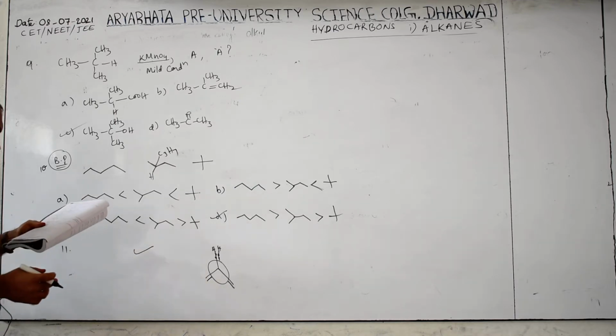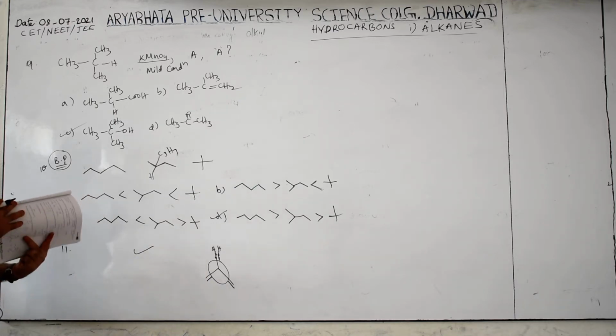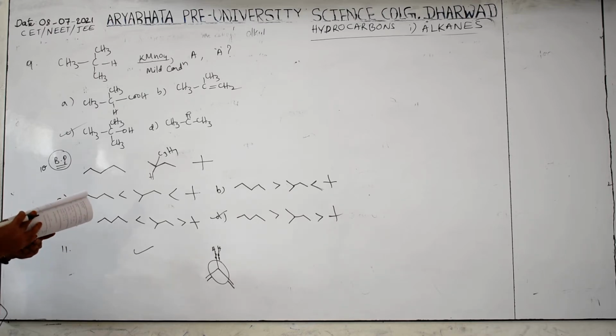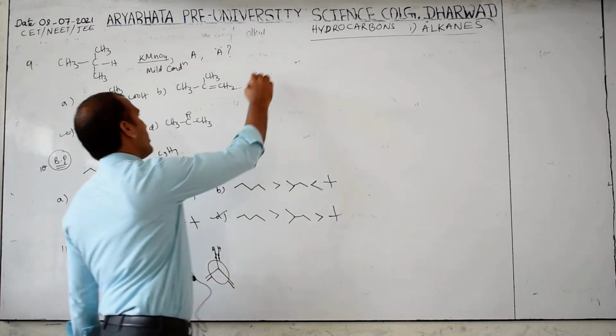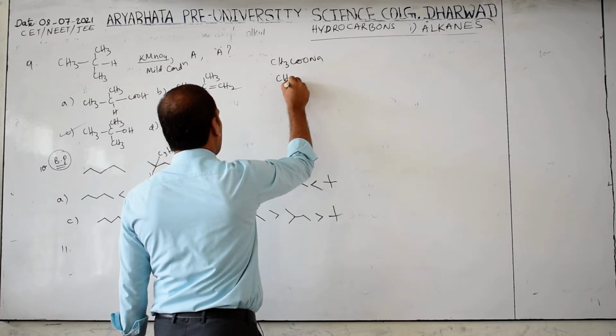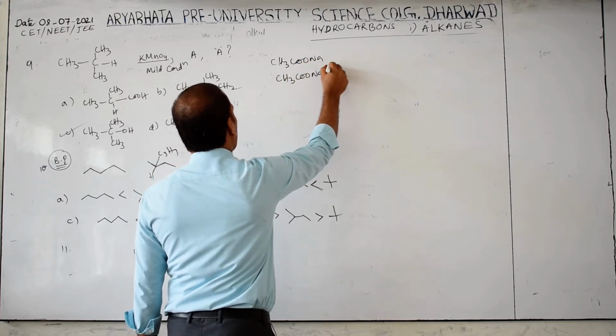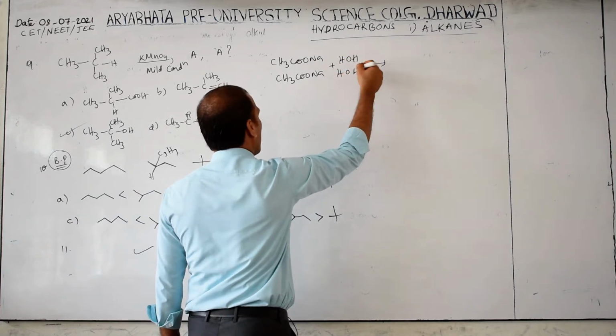During the preparation of ethane by the Kolbe electrolysis method using inert electrodes, what happens to the pH of the electrolyte? See, I will write one equation here: CH3COONa plus HOH, water, then electrolysis.